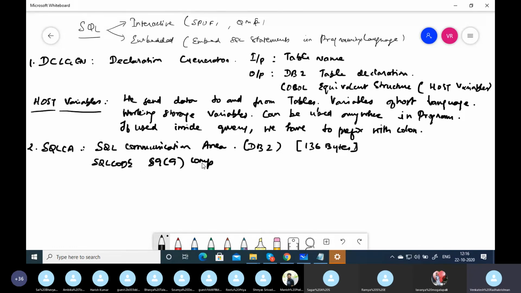Any other field you are aware of apart from SQL code? From an interview point of view, I'll tell you one thing. SQLERRD occurs 6 times. It's an array, and it's also a number like S9(9) COMP. SQLERRD is another key field in the SQL communication area. In SQLERRD, what is the significance of the third occurrence, SQLERRD(3)?